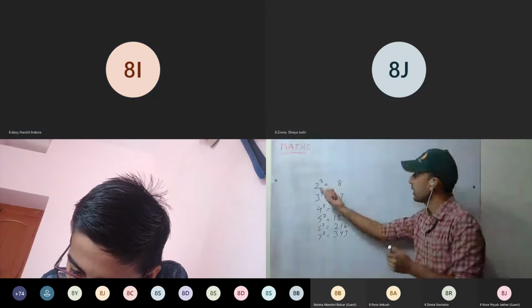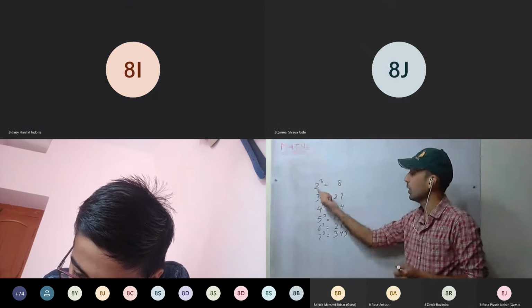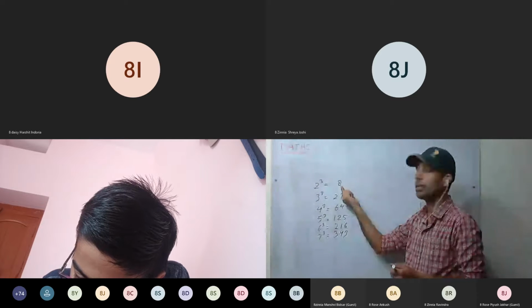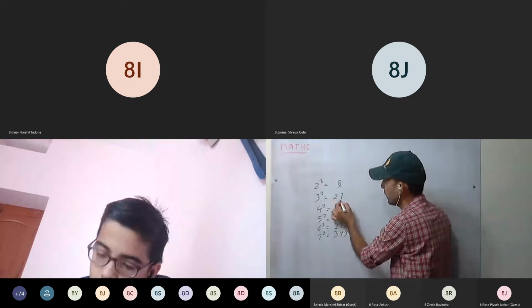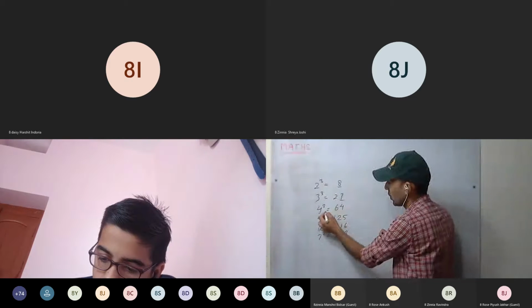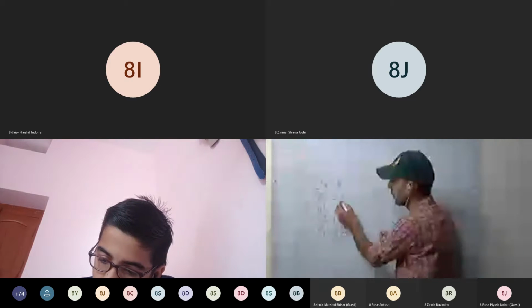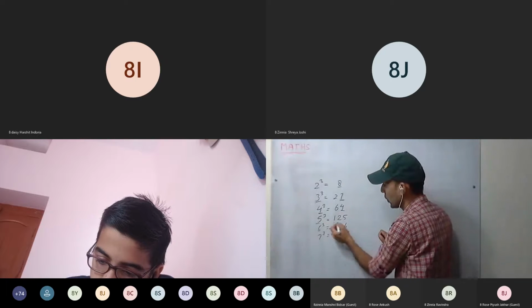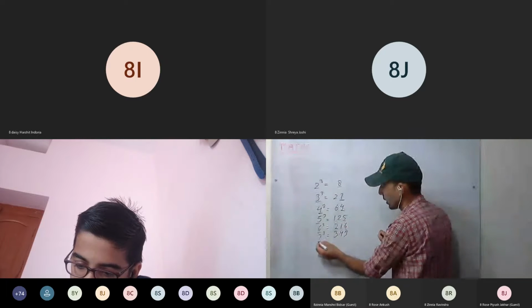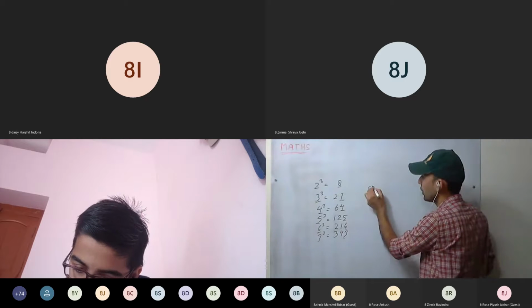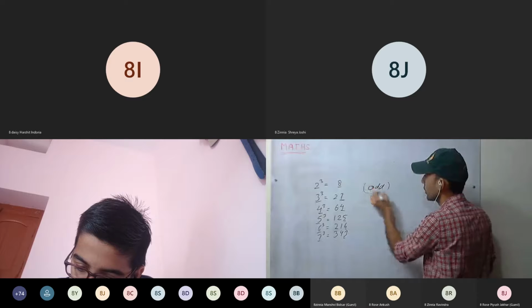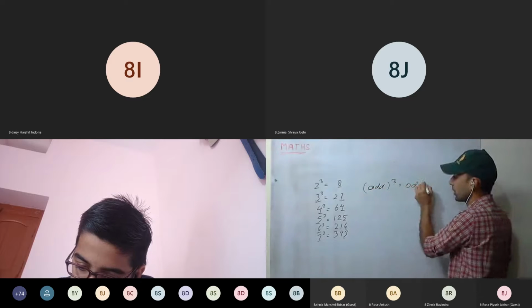Now check it here. See here, 2 into 2 into 2. So if it is an even number, we are getting an even number. Check the unit place please. 3 cube, odd number. 4 cube, even. Even. Odd. Even. Odd. So cube of an odd number, odd cube is always odd.